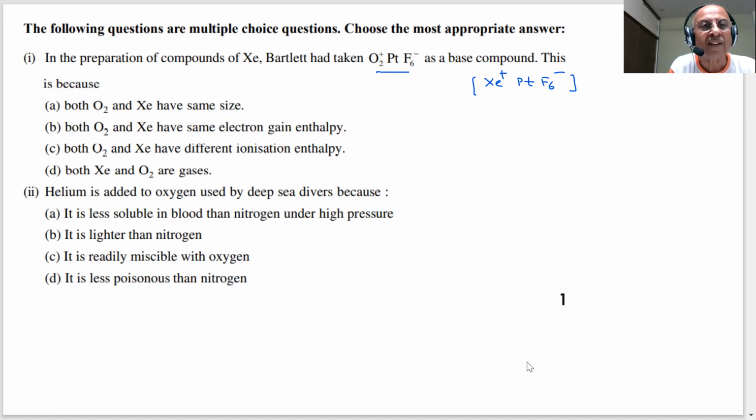Both oxygen and xenon have the same size. Both oxygen and xenon have the same electron gain enthalpy. Both oxygen and xenon have different ionization enthalpy. Both Xe and O2 are gases, students.